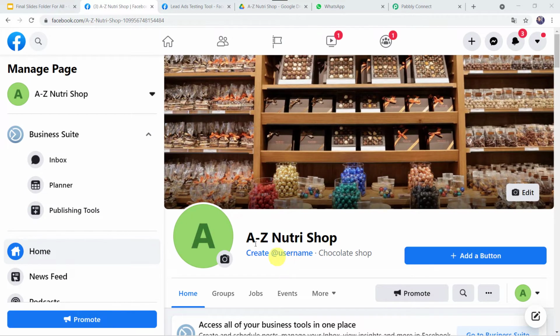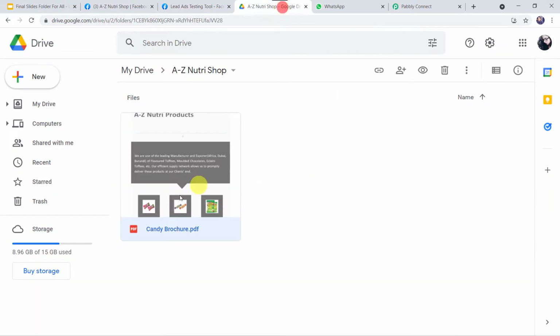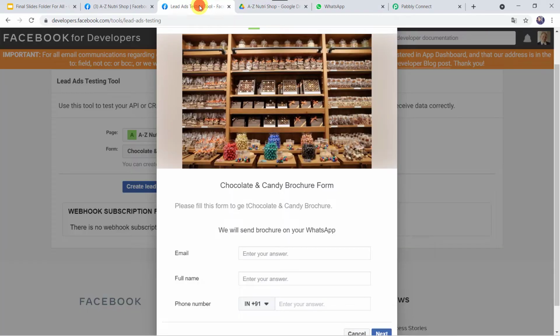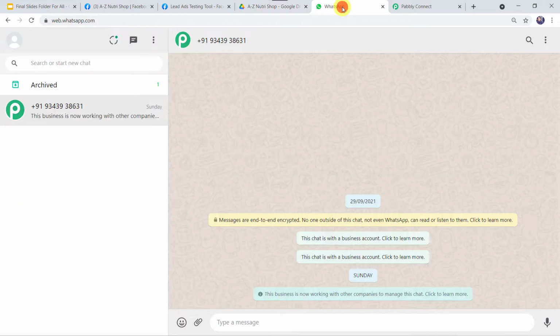So this is my Facebook page A to Z NutriShop. This is the Facebook lead ad form. This is the chocolate and candy brochure which is saved into my Google Drive. And this is the WhatsApp number of a customer. So now I want that whenever the customer fills this particular form, automatically the chocolate and candy brochure which is saved into my Google Drive, the link should be shared with the customer on his WhatsApp number over here.